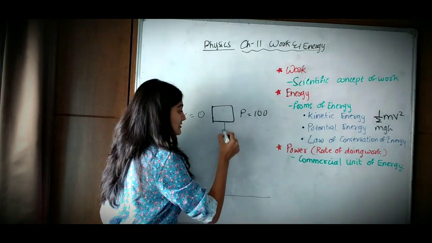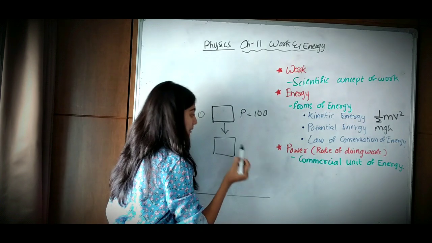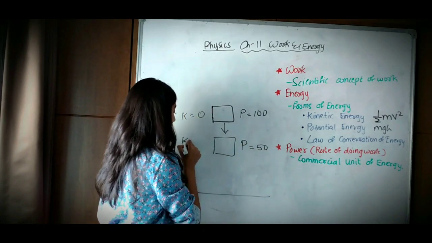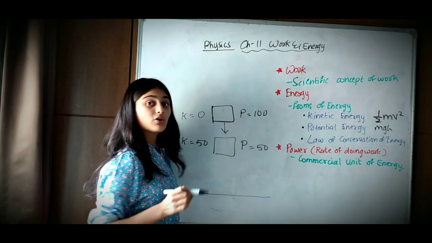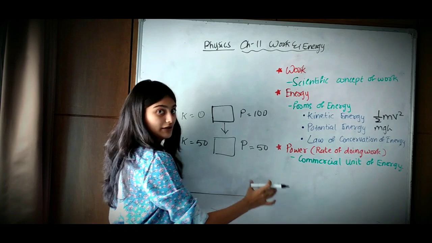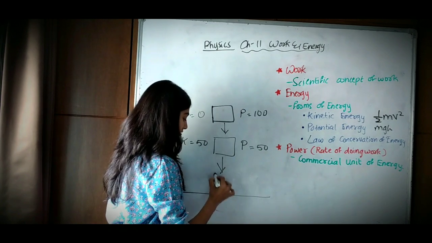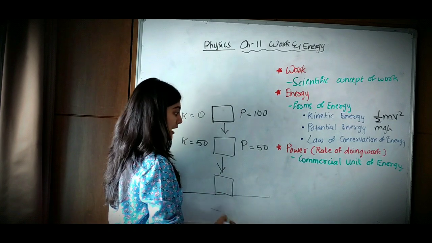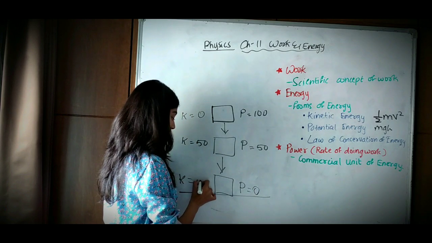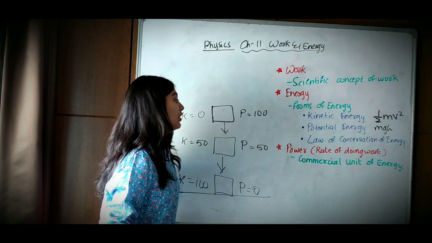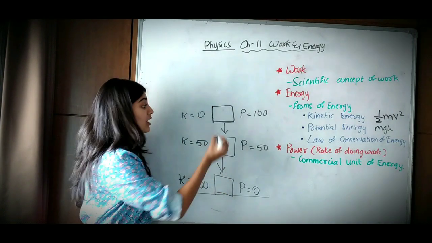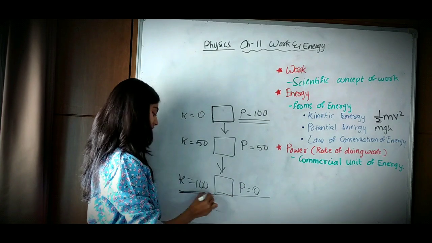As the object moves down, potential energy becomes 50 and kinetic energy also becomes 50, because of the lessening height. Then as the object comes to the ground, potential energy becomes 0 and kinetic energy becomes 100.